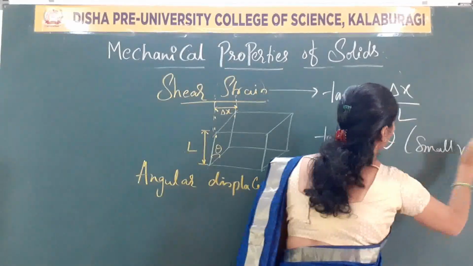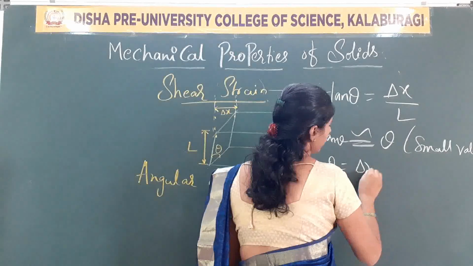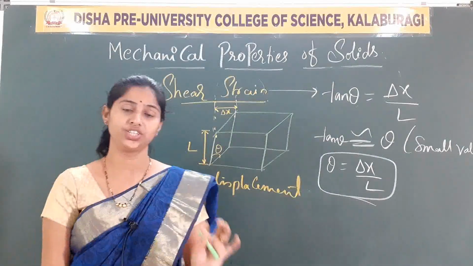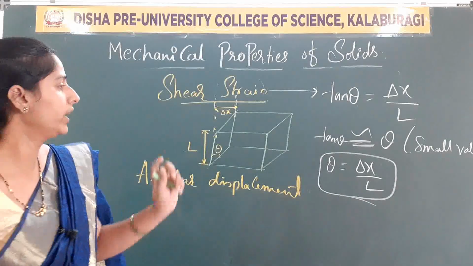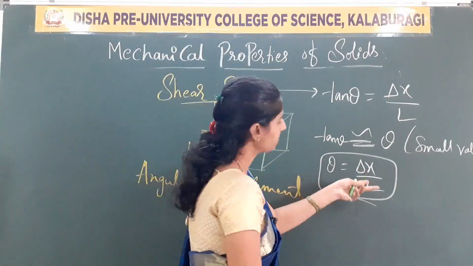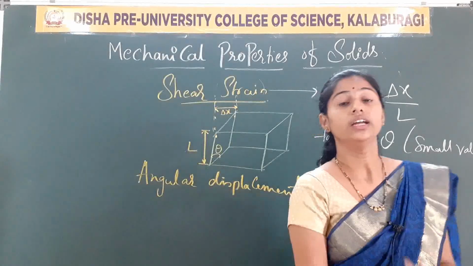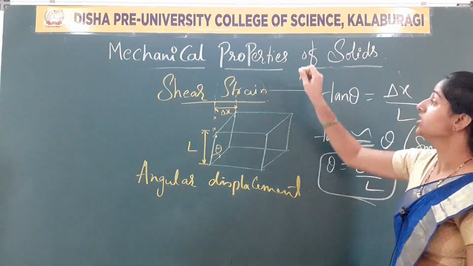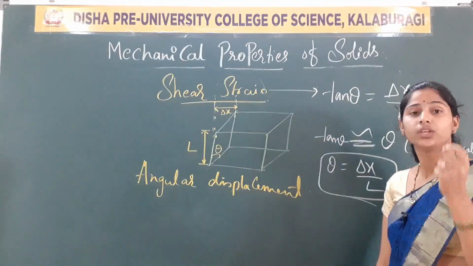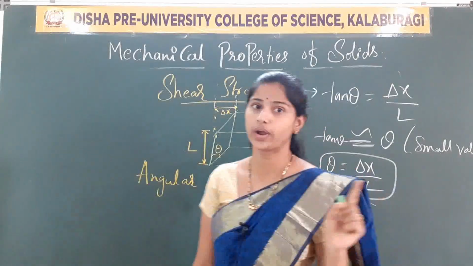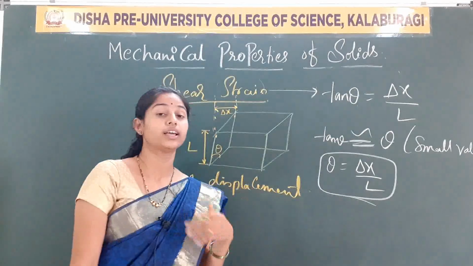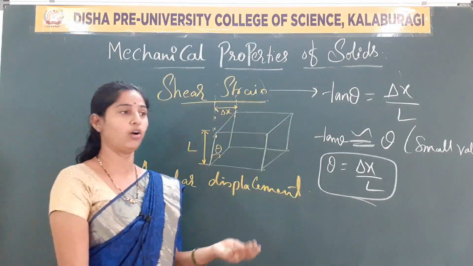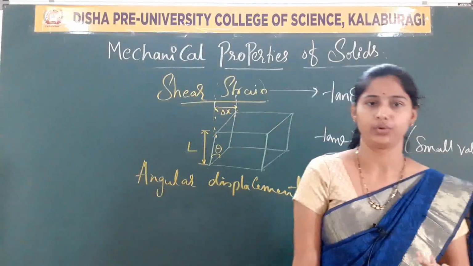Now, theta is equal to delta x upon L. This is the expression for shear strain. It is dimensionless and unitless, because strain itself is a unitless and dimensionless quantity, whereas stress has the SI unit Newton per meter square or Pascal.